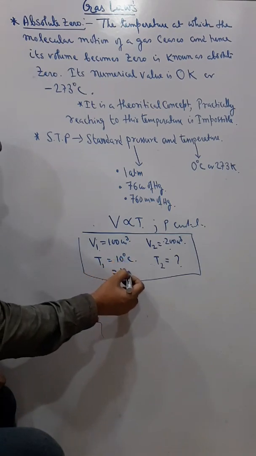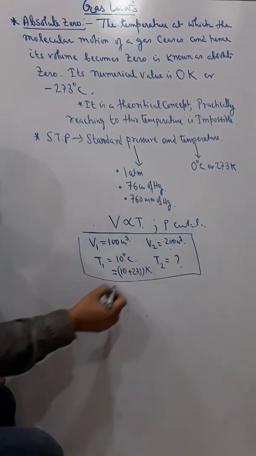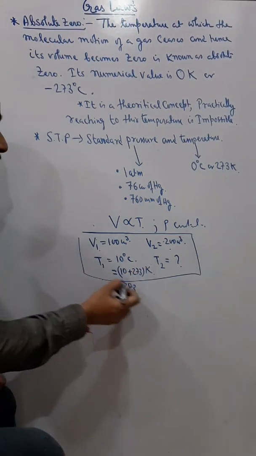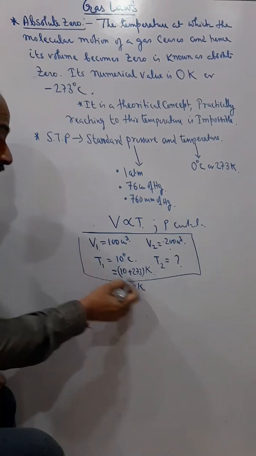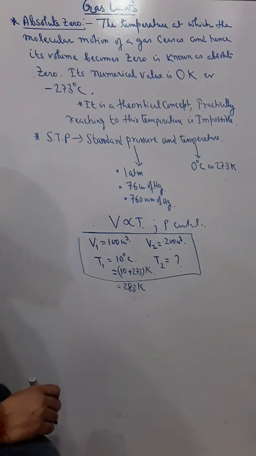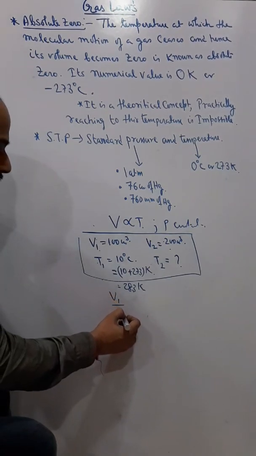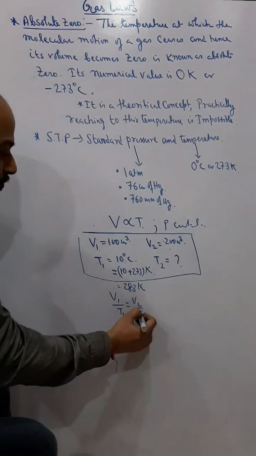So I will make this one 283 Kelvin, and I will use 283 Kelvin in place of T1. I will not write 10. Understand? And then I will use V1 by T1 equals V2 by T2.